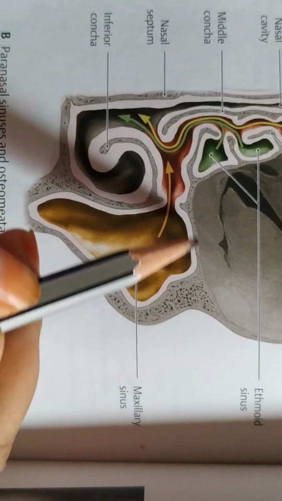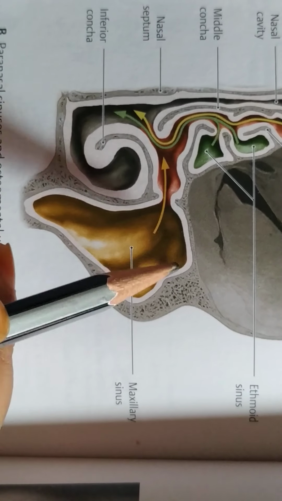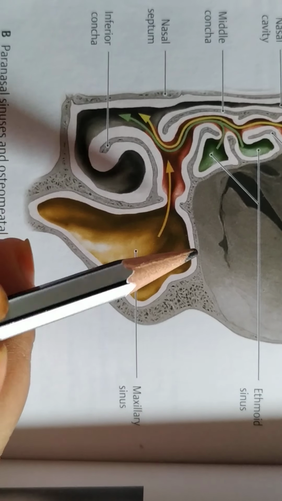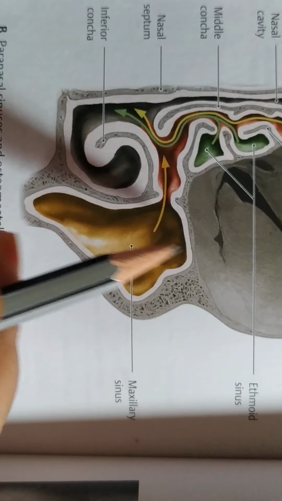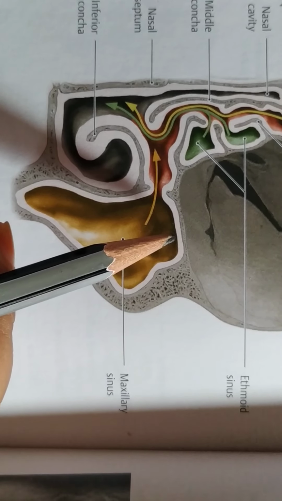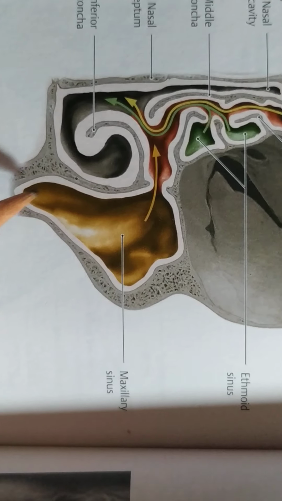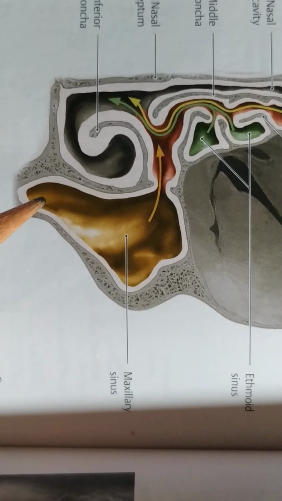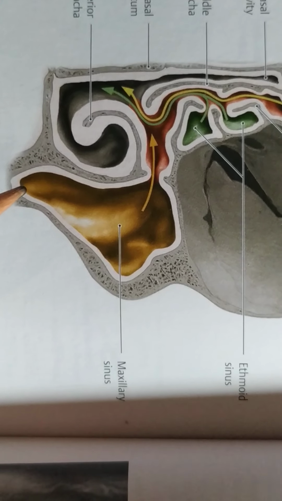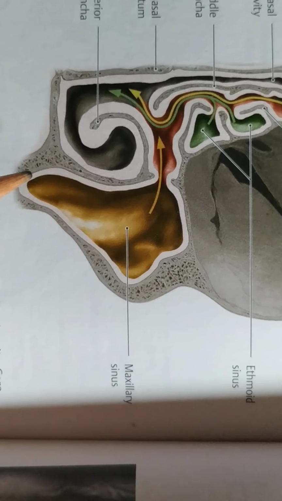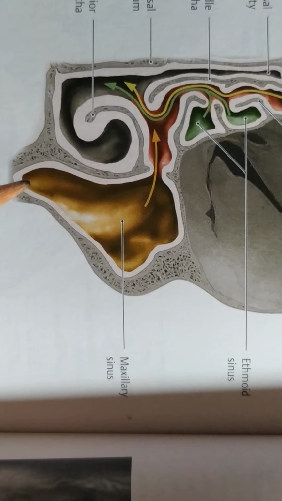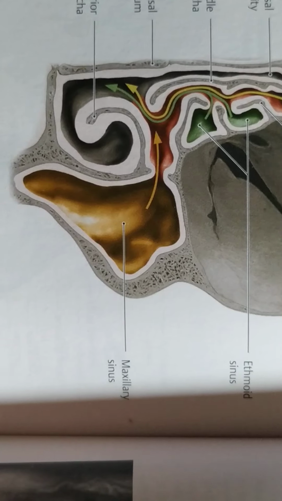Then the roof. The roof of the maxillary air sinus is formed by the orbital surface of the maxilla, which is traversed by the infraorbital vessels and nerve. Then the floor. The floor of the maxillary air sinus is formed by the alveolar process of the maxilla, and in the floor there are bony projections. These bony projections are for the premolar and the molar teeth.